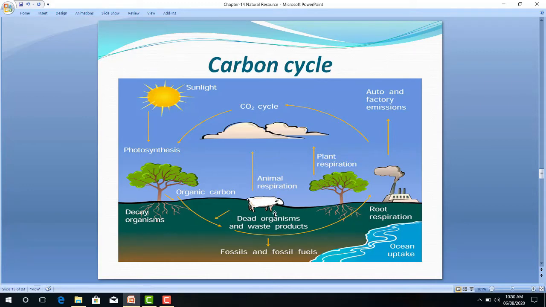When these animals respire, through the respiration process they take in oxygen and release carbon dioxide. Once again, this carbon dioxide is mixed with the atmosphere. So through the respiration process of all animals, carbon dioxide is mixed into the atmosphere.